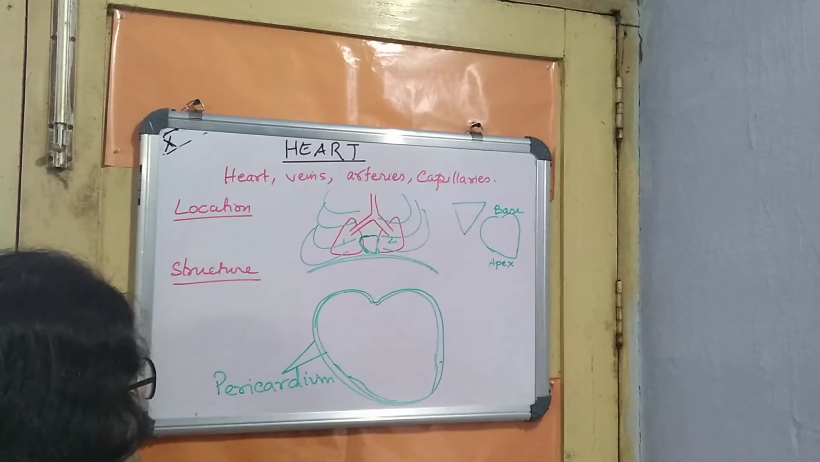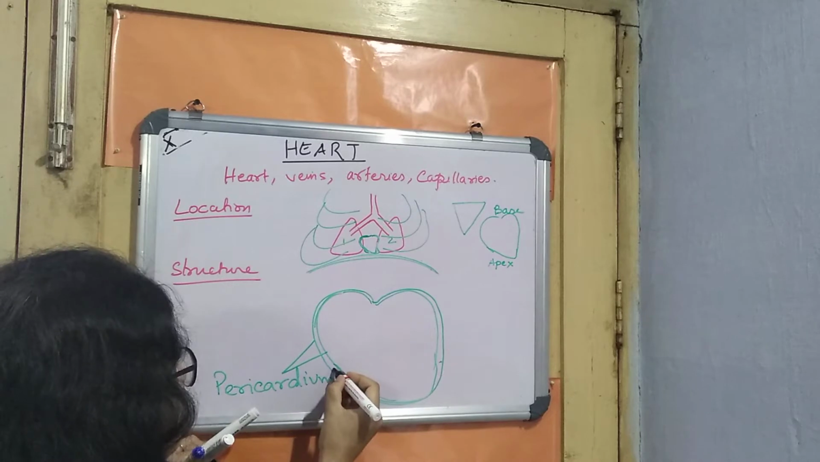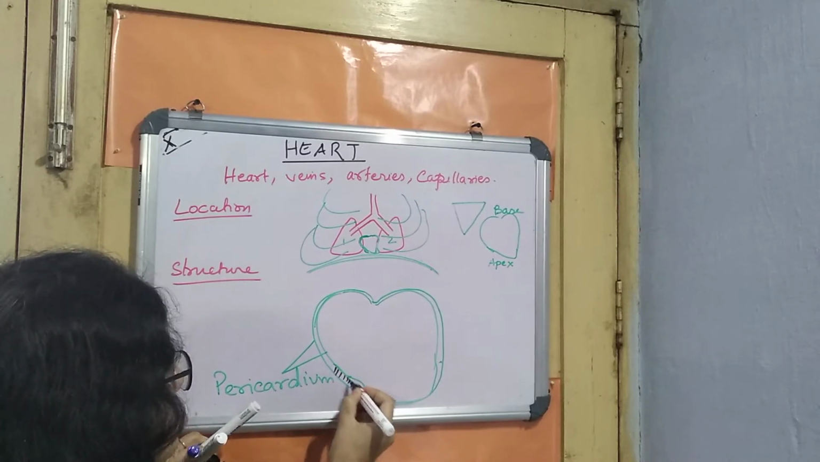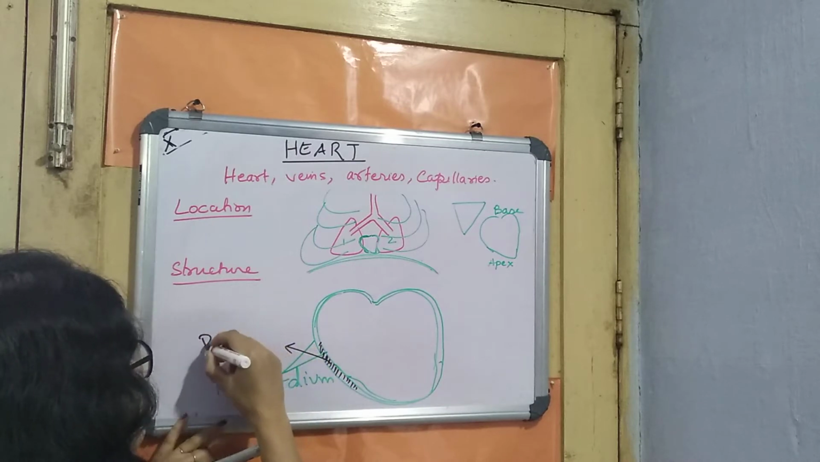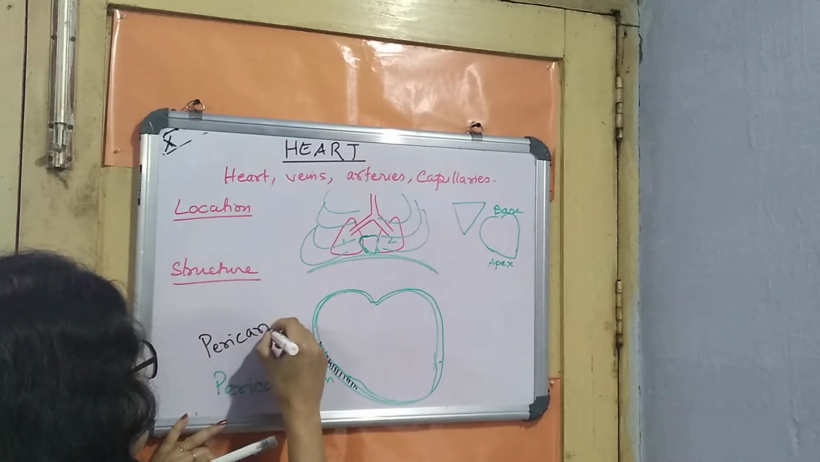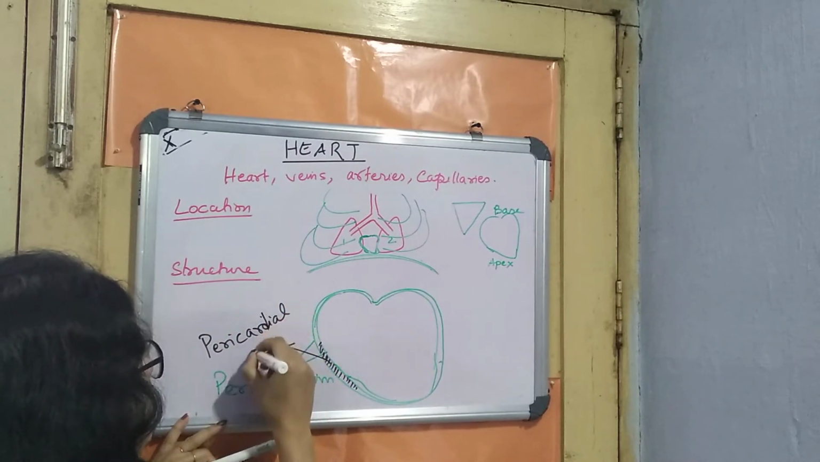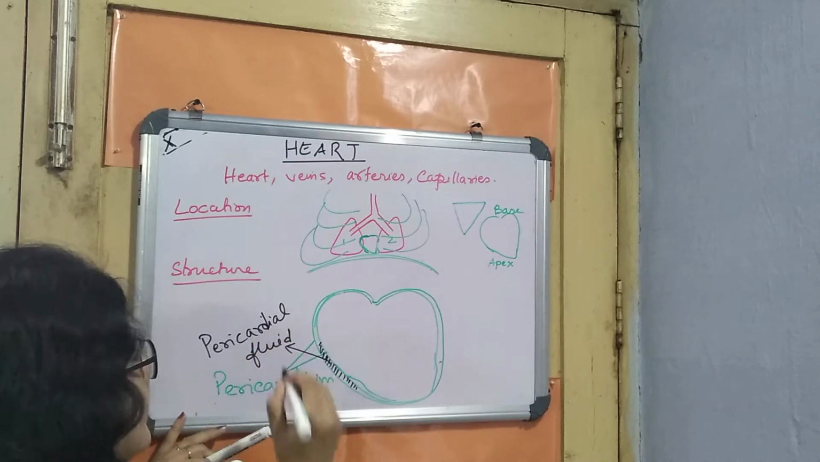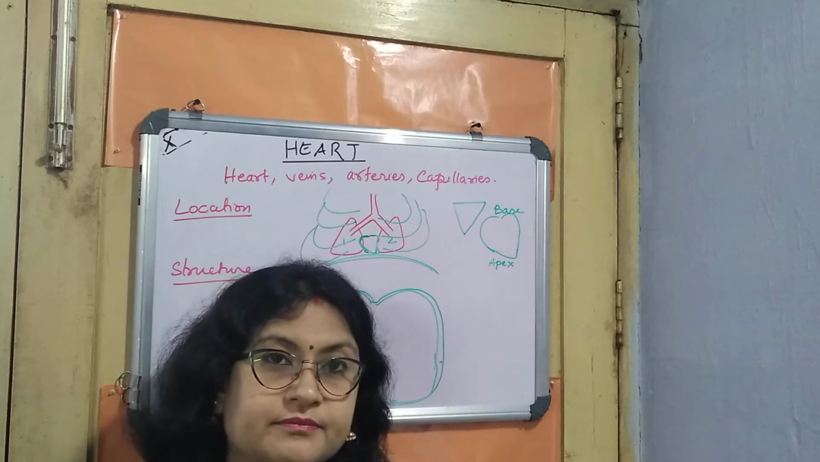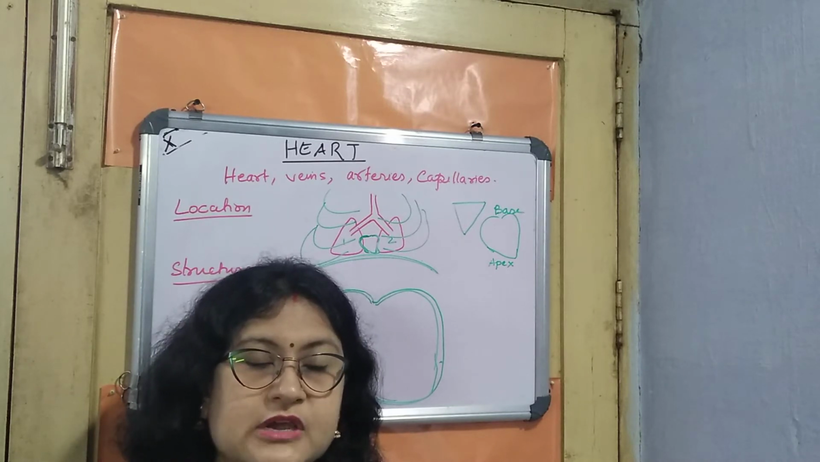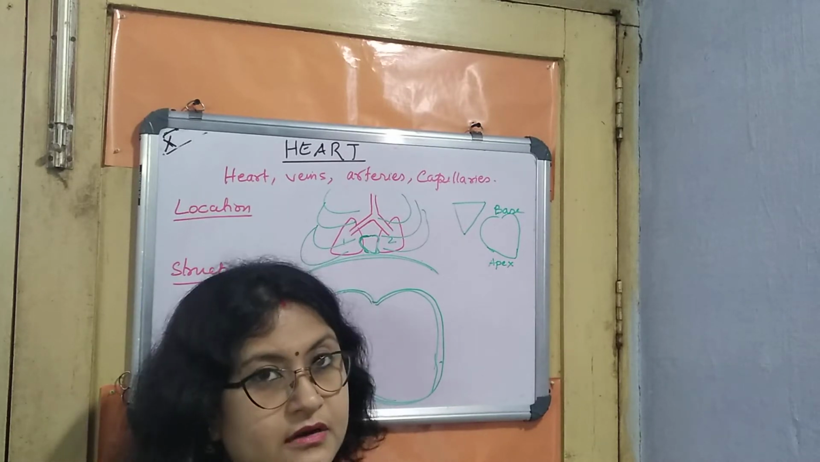In between this pericardium, there is a liquid. It is not air, it is not empty. This liquid is known as pericardial fluid. So kindly remember: the membrane of the heart is known as the pericardium, and the liquid present is the pericardial fluid.